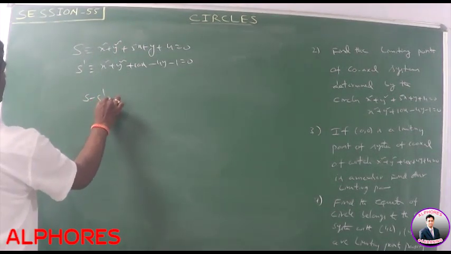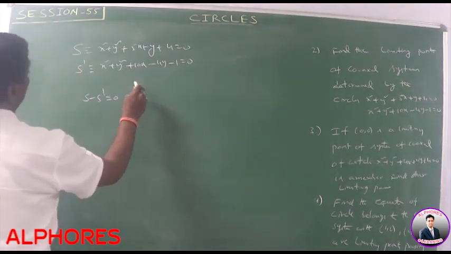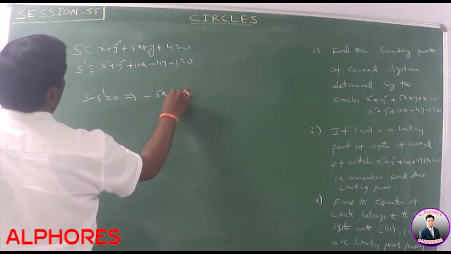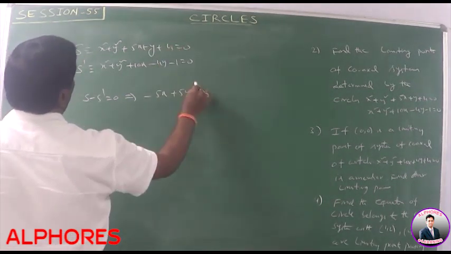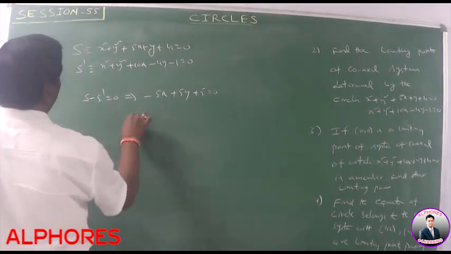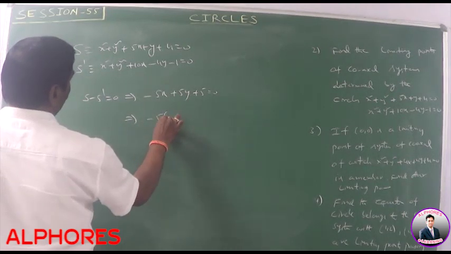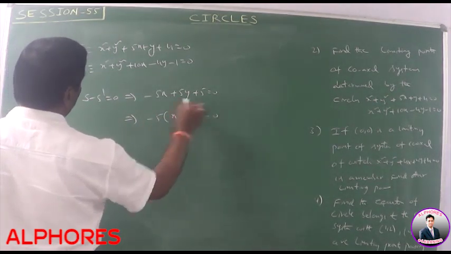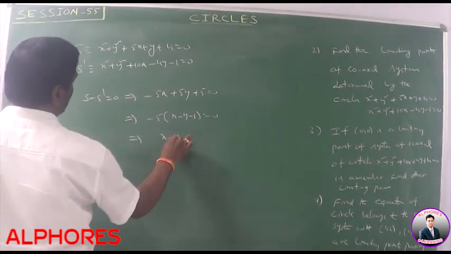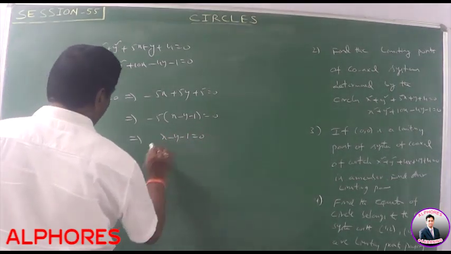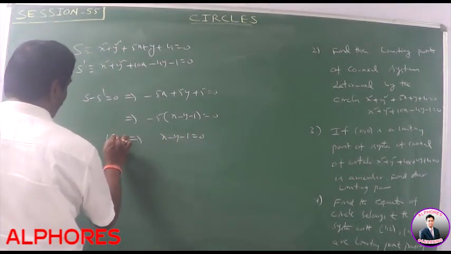S minus S dash is equal to 0. That means what is this value? Minus 5x plus 5y plus 5 is equal to 0. Minus 5 is the common term. That means x minus y minus 1 is equal to 0. Okay, that means x minus y minus 1 is equal to 0. It is the radical axis L.